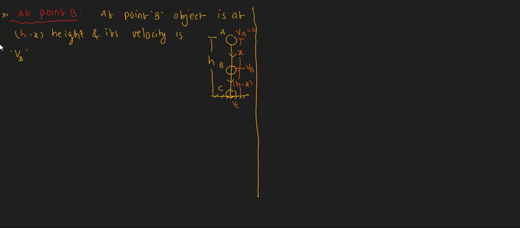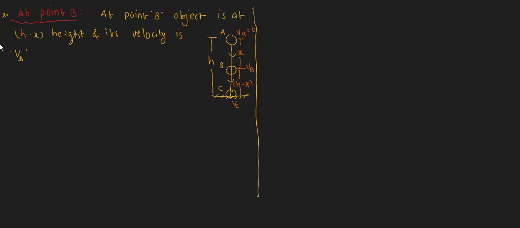Now here we want to find out the potential energy. Directly the height we know, that is h minus x. We can find out the potential energy easily. But the kinetic energy we have to find out by using the formula half mv square. But in half mv square, we do not have the velocity value. We don't know the vb value. Then how can we find out the vb value?